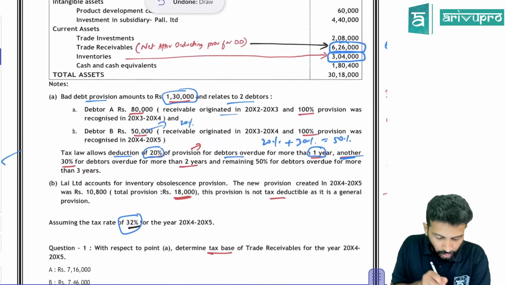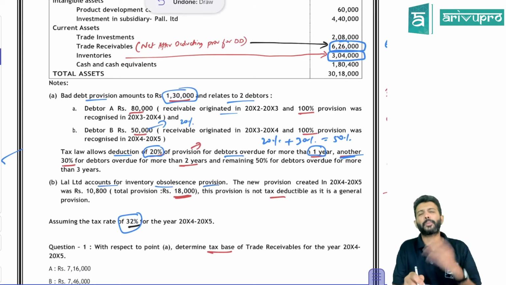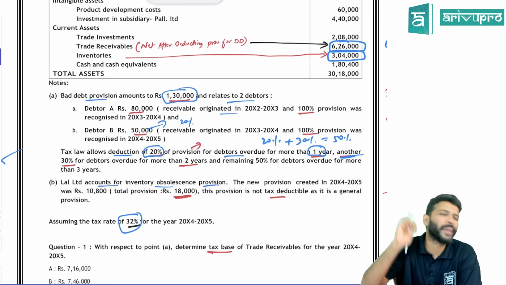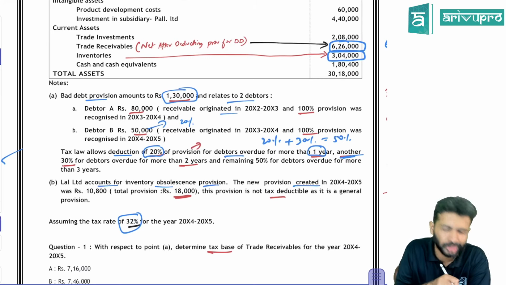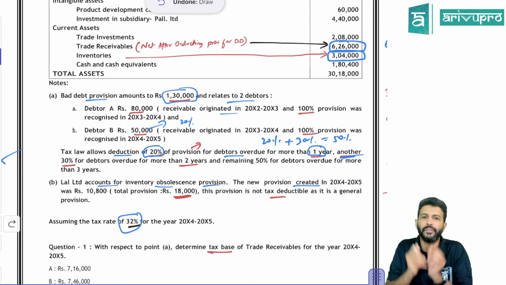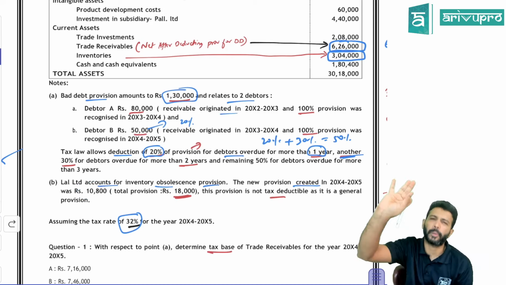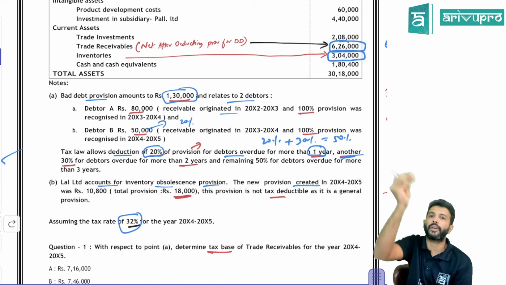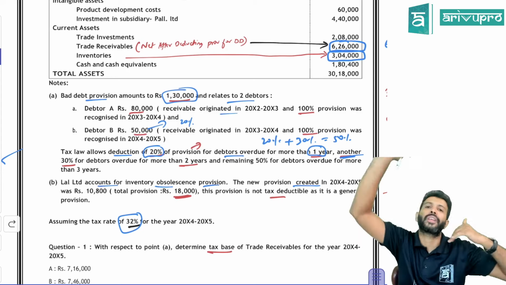Then Lal Limited, the company, accounts for inventory obsolescence provision. So they're making some provision for obsolete inventory, non-moving stock maybe. The new provision created in 20X4-X5 is 10,800. We don't want the new provision at all. We are creating DTA/DTL based on the asset-liability approach. We want the total provision, whatever is the provision for obsolete stock you have created. The total provision amount we will not show on the liability side.